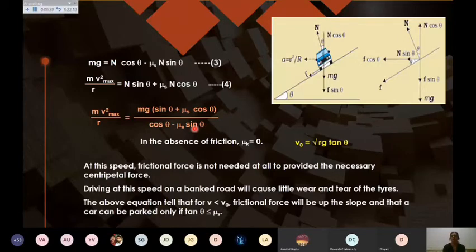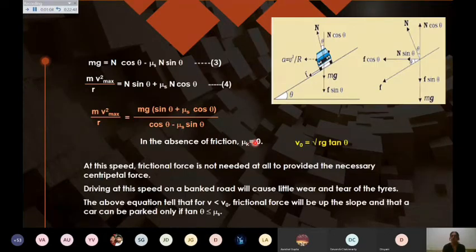N is there in all the terms, in the numerator and denominator, so it will get cancelled. Of course, if there is no friction, then mu is 0, and I will be left with the same equation I derived earlier. So if you wish, you can derive the first equation, that the maximum safe speed equals square root of rg tan theta, simply from the second case also.